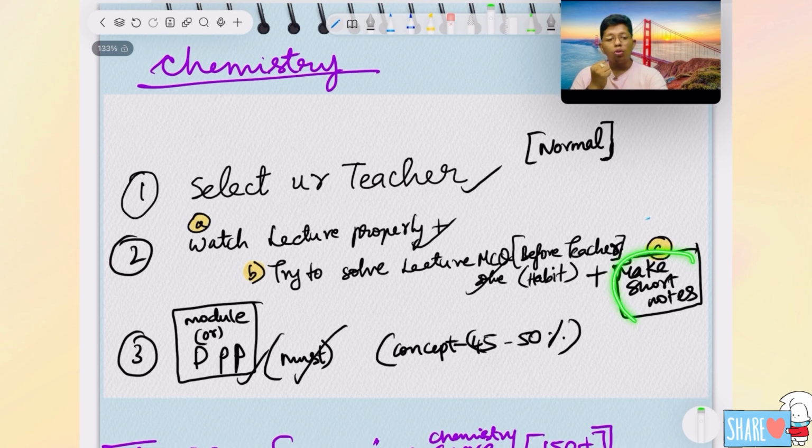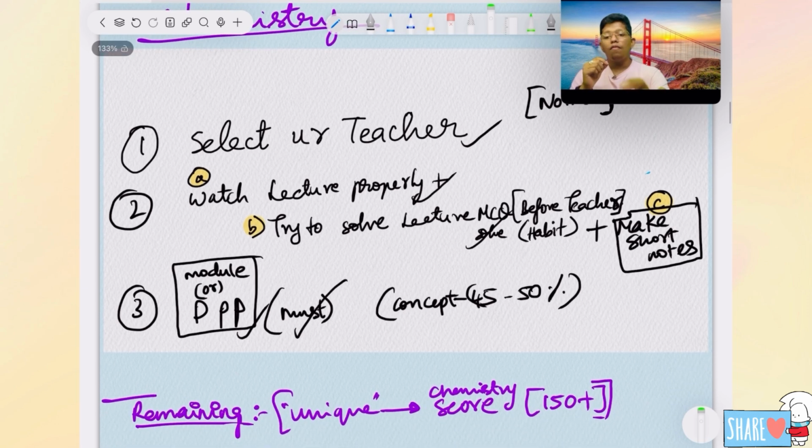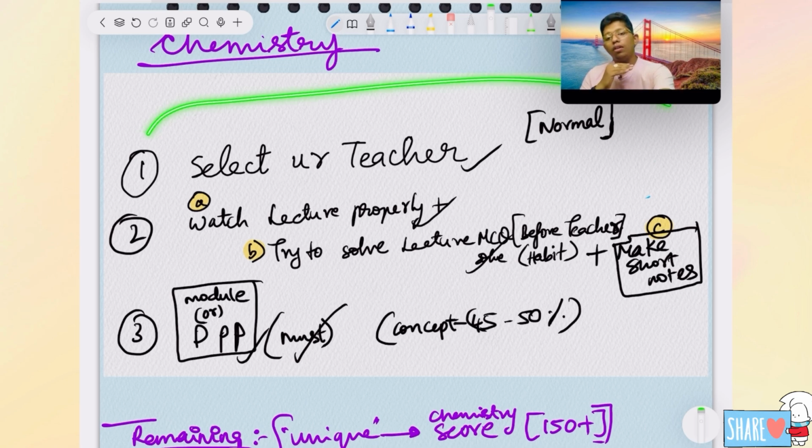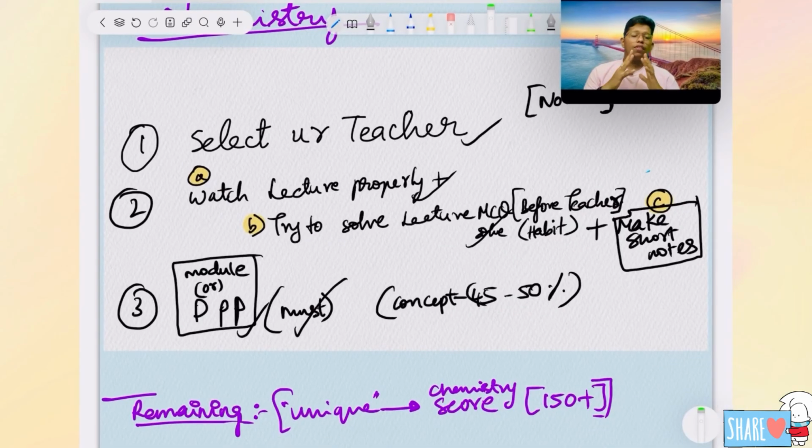Next, make your short notes. Not only short notes, make your mistake notes too. It's very important. I have made a video on how to make short notes, and in it I have included mistake notes also. Definitely you can see it. Finally, you should solve DPPs and modules. Whatever you have, definitely you should do. When you are completing the syllabus the first time, this is a must. I think everybody has done it. Don't forget to make mistake notes or short notes, it's very important.